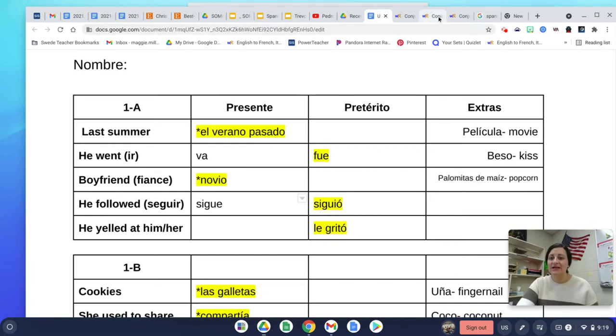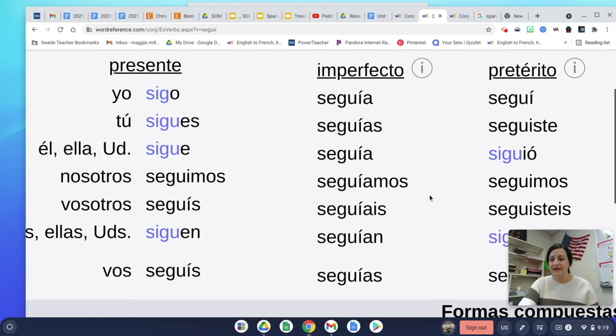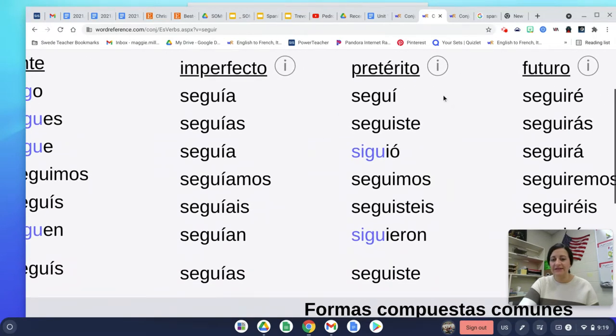Okay, so let's just take a look at the preterite tense conjugations over here. In the preterite tense, we're seeing seguí, seguiste, siguió, seguimos, siguieron. So if this were written in a T-chart, you would notice that only these two purple words, right, these purple stems are having that stem change happen. Again, that's because they're in the sandal. We're also seeing here for the first time your preterite tense ER/IR endings, which are í, iste, ió, imos, ieron. And we're definitely going to be seeing those more throughout the year.